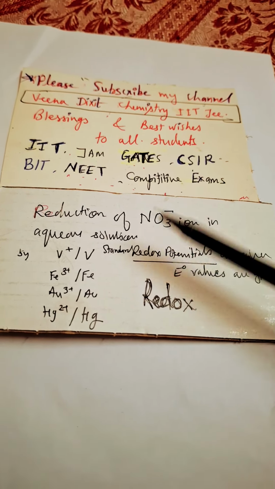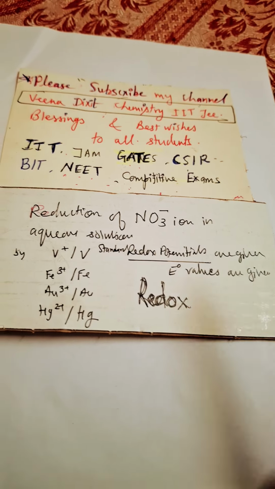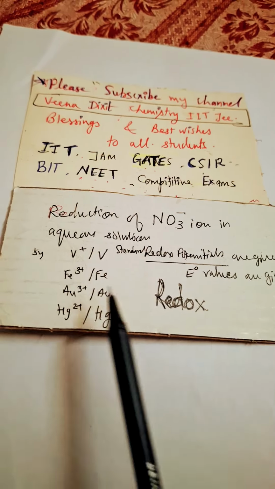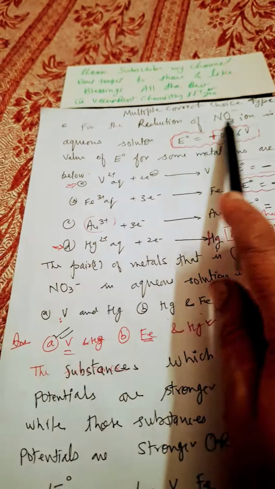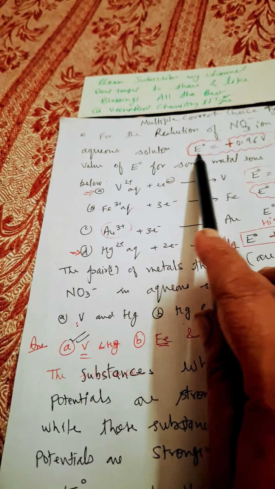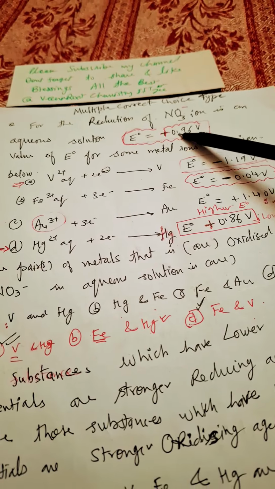Here you want to see that these are the redox couples which can reduce nitrate ion in aqueous medium. The standard reduction potentials of the redox couples have been given. So here it is an MCQ question. Multiple correct answers will be there for the reduction of nitrate ion in aqueous medium. The E naught value of reduction potential is given as plus 0.96 volt for nitrate ion reduction.